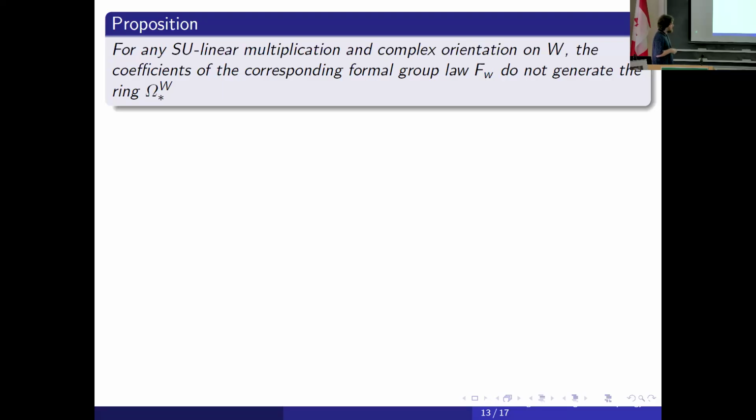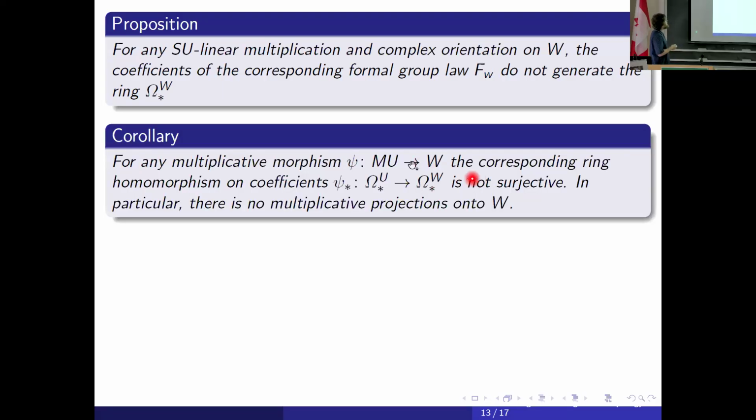Maybe it has some other sense. Another corollary is that there are no surjective multiplicative transformations, so there are no multiplicative projections from U to W, because of this proposition. But as linear maps, we have a lot of them. If we invert some primes, we have another picture.